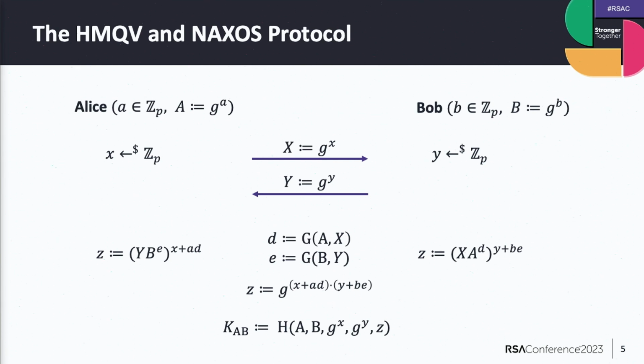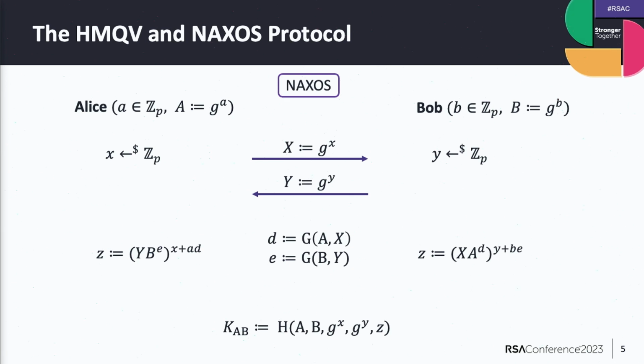The H stands for hashed, and the MQB protocol was indeed proposed for some IEEE standard in the early 2000s, but there was no security proof for that, and this hashed variant is secure, but so far people only have looked at the asymptotic security. Okay, the Nexus protocol follows a similar structure.